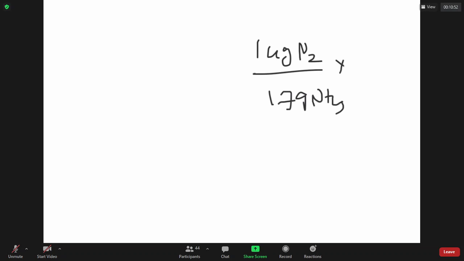I got 0.2 grams of ammonia out of 5 grams of organic compound. How much organic compound is it? 100 grams has how much?